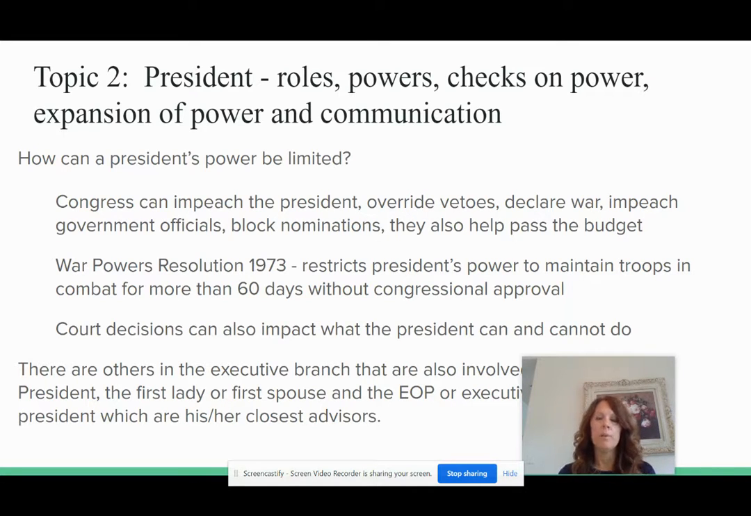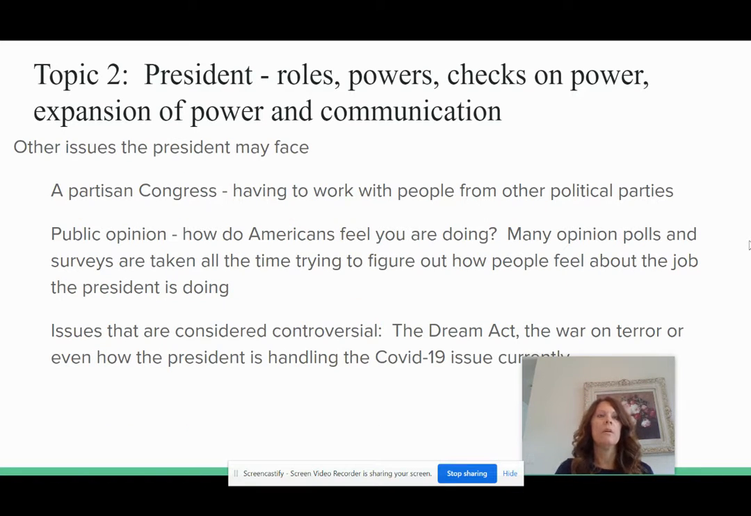There are also other people in the executive branch, like the vice president, the first lady, the first spouse, the executive office of the president. Those are kind of their closest advisors. Other issues the president might face: a partisan Congress, having to work with people from other political parties that maybe don't agree with you. Public opinion: how do Americans feel you're doing? Many opinion polls and surveys are taken to try to get an idea of how people feel about the job the president's doing.